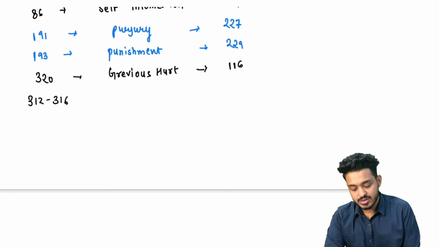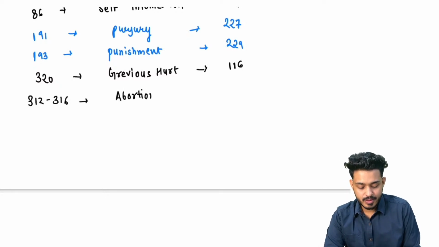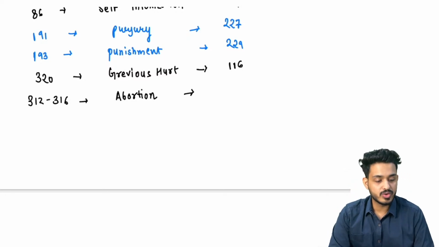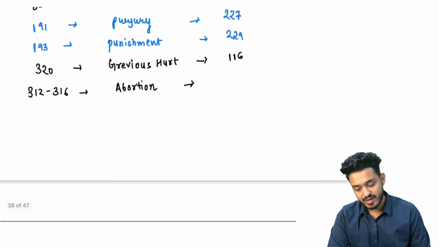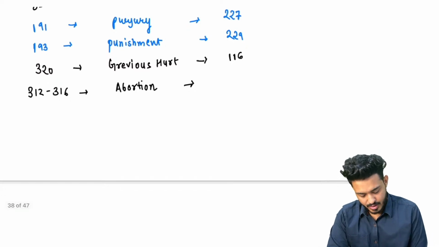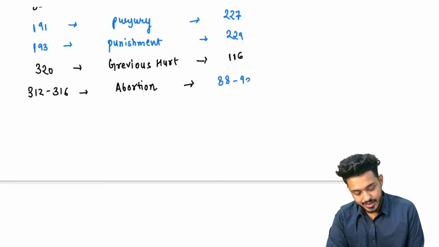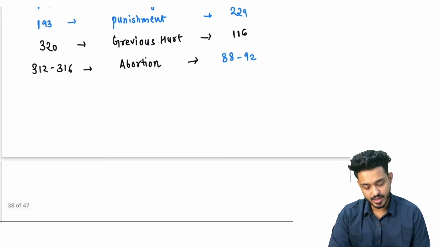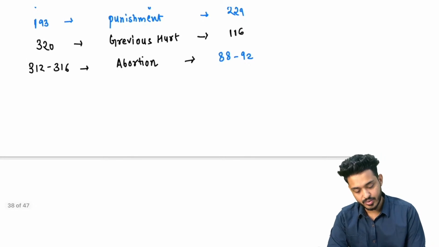These are important ones. Mother is pregnant, mother not pregnant, right? Now we have changed. Now we are having 88 to 92. The sequence will be the same, but the number has changed, right?